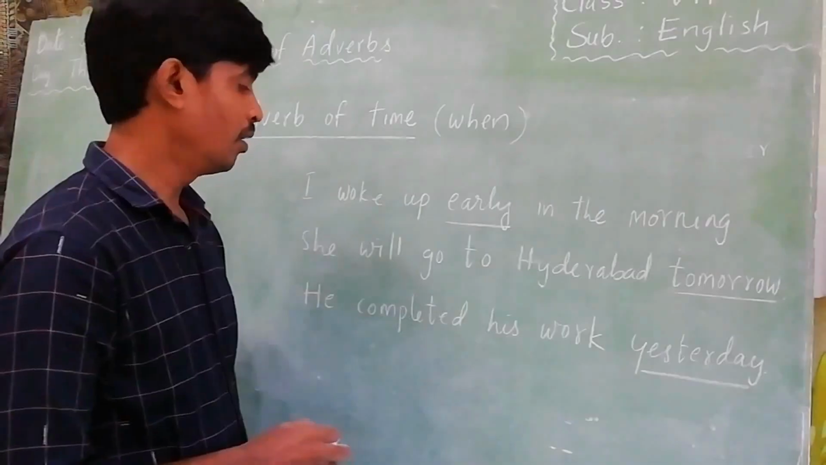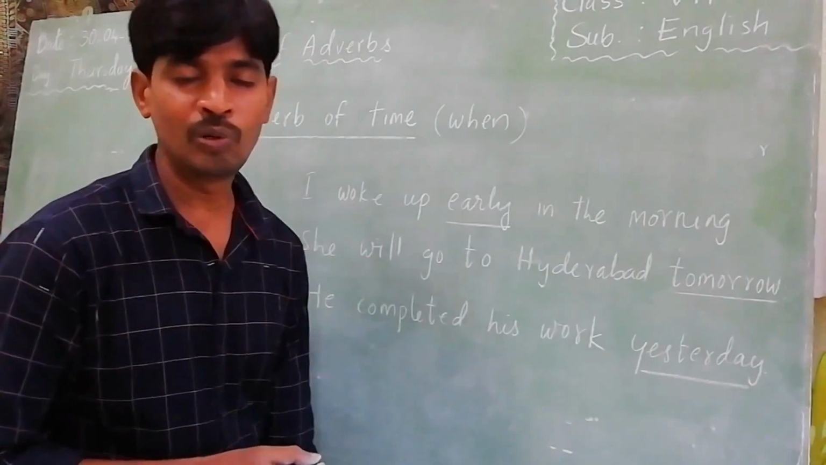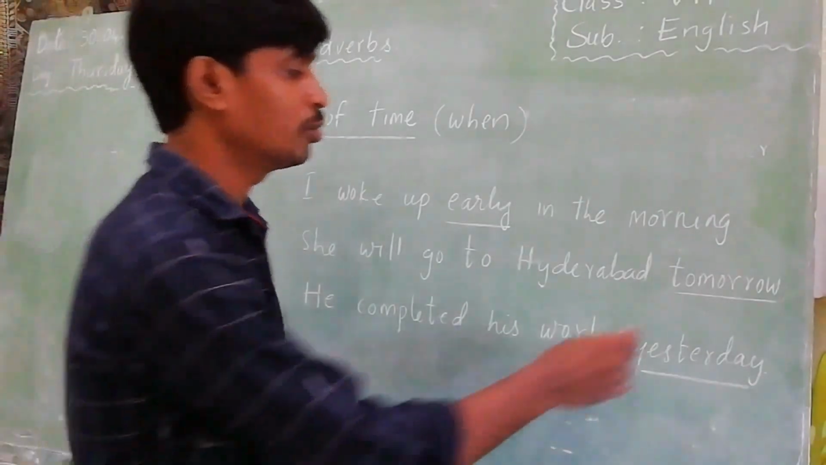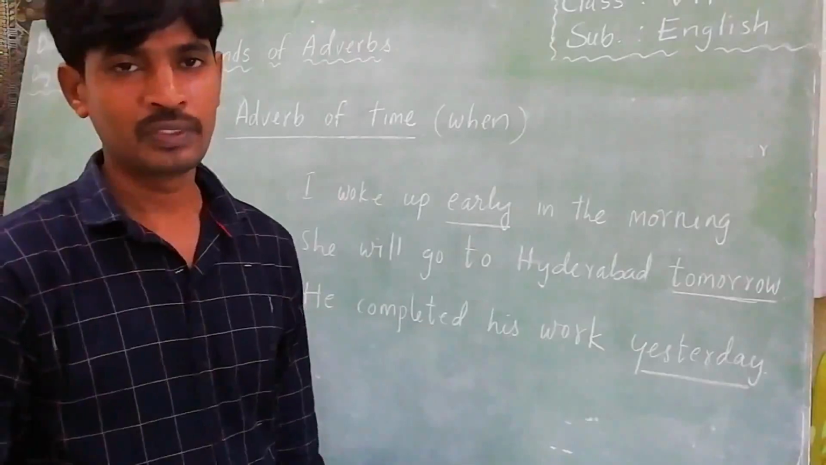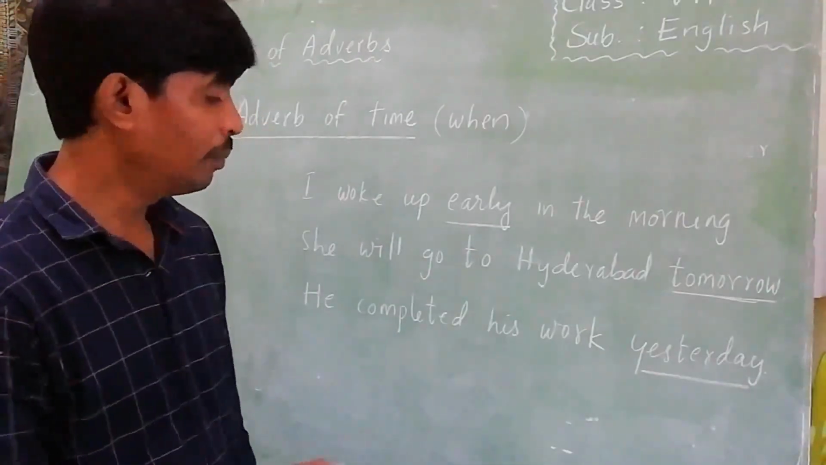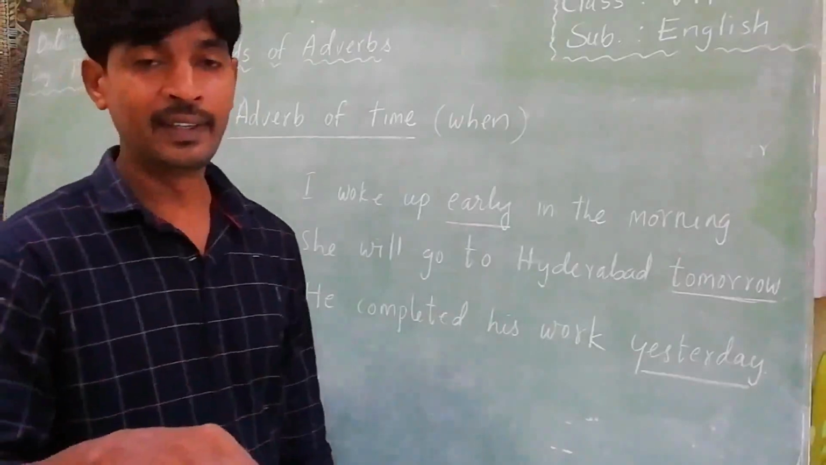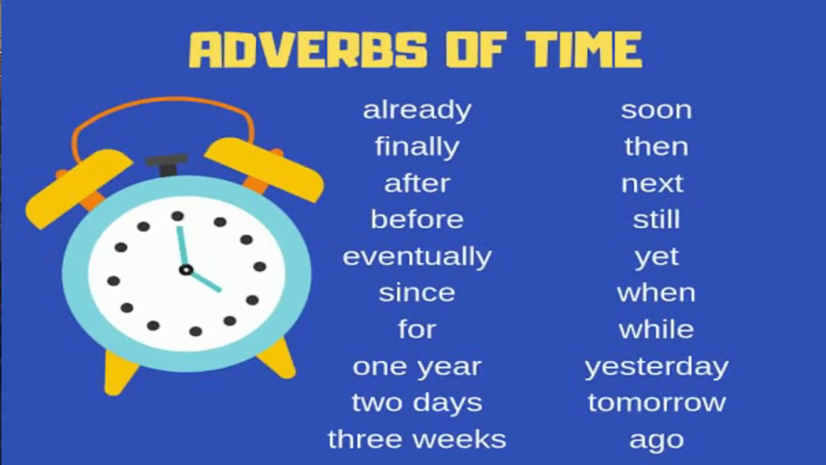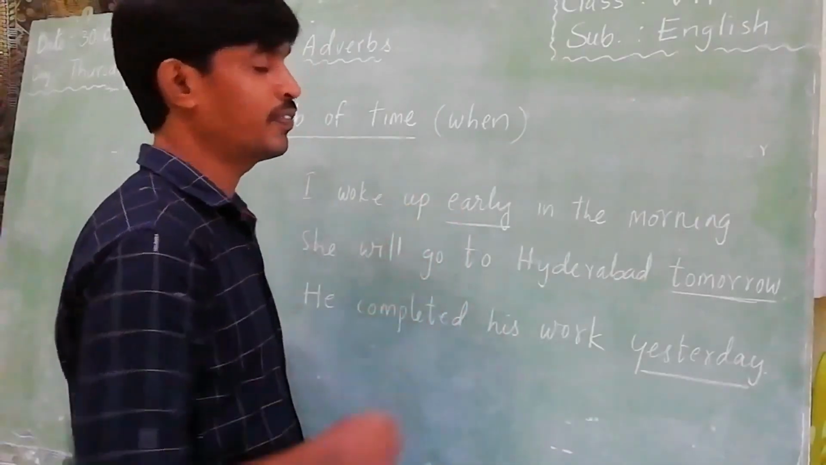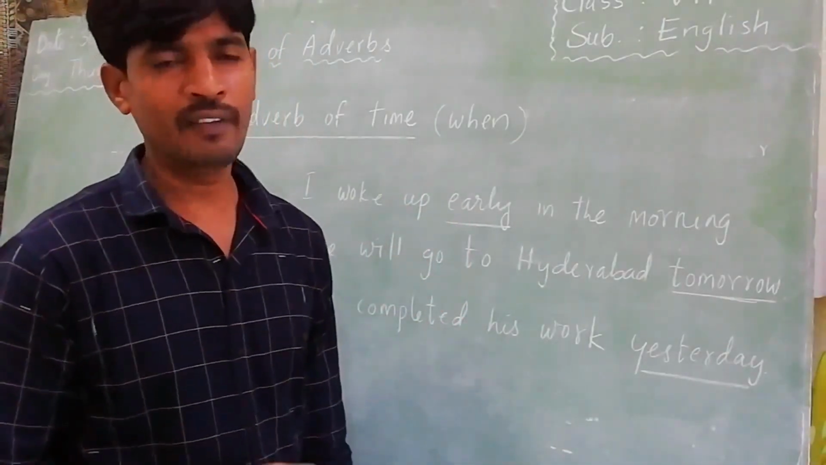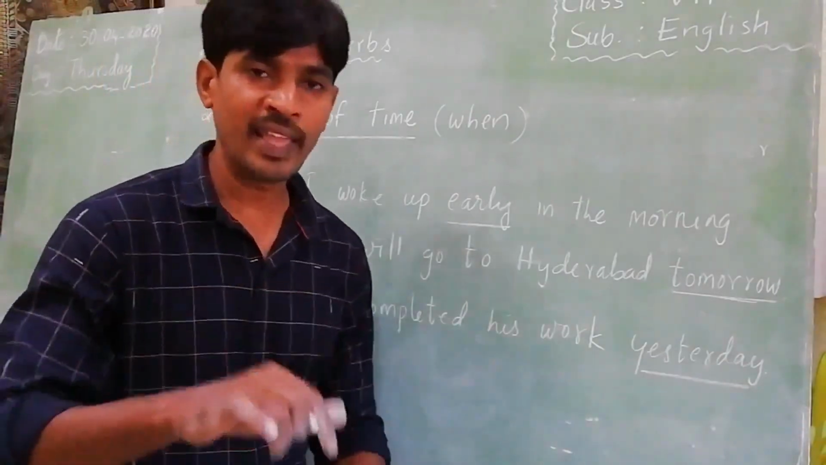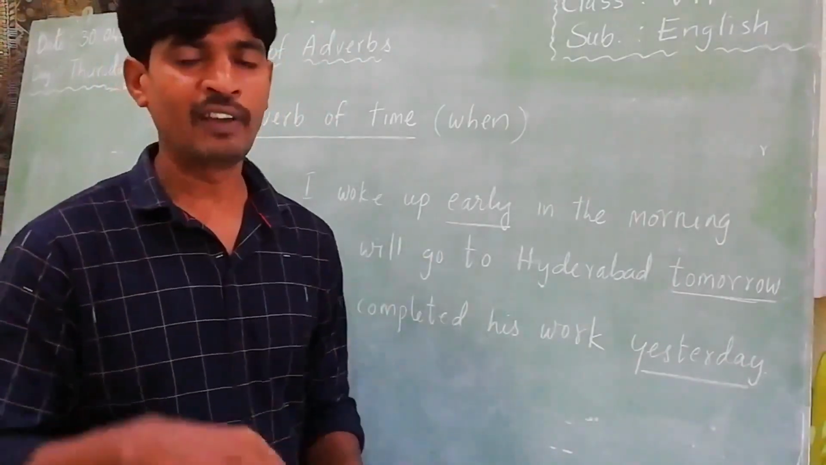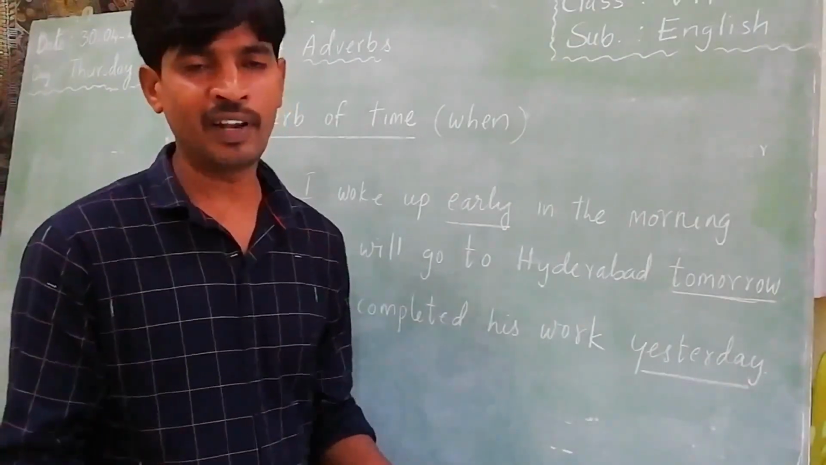And next, when will you go to Hyderabad? I will go to Hyderabad tomorrow. What is your answer? Tomorrow. And the third sentence: he completed his work yesterday. When did he complete his work? What is the answer? Yesterday. So words like early, tomorrow, yesterday, now are called adverbs of time. Very simple timing words that tell when the action takes place. For example, when will you write your exams? We will write our exams next month.